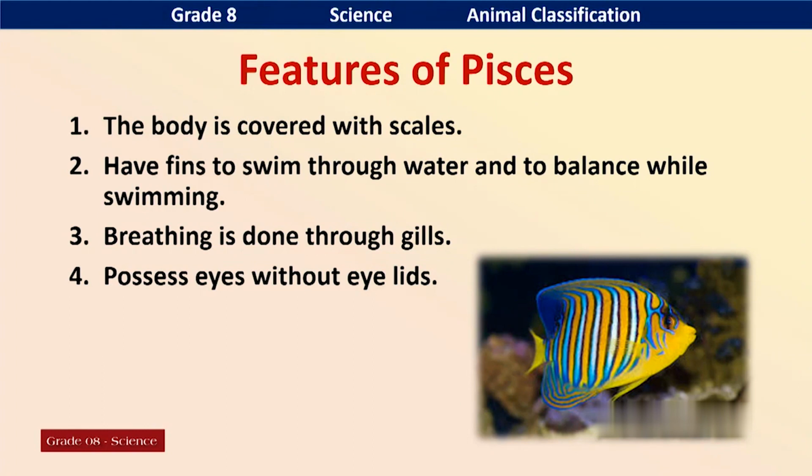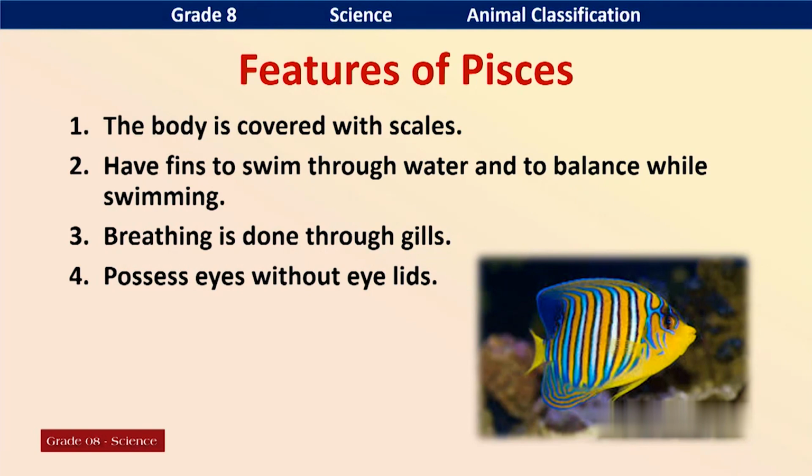They use these fins to balance the body, and they change direction using the fins. How do they breathe when they are in the water? Yes, they don't have lungs like human beings. They have gills. Have you seen the gills of fish? Yes, definitely you may have seen the gills. Gills are red in color. They are covered with the operculum. They use dissolved oxygen through these gills.